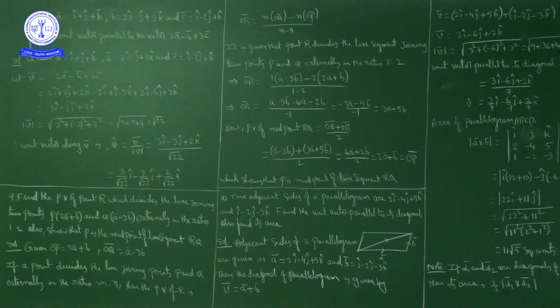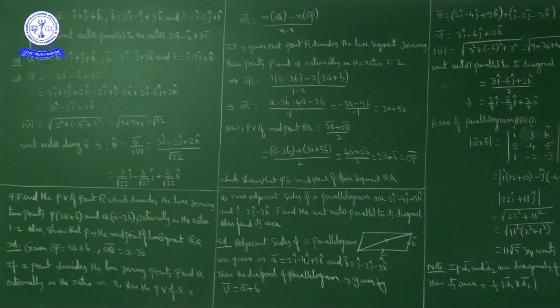Next, what else do we have to prove? We have to show that P is midpoint of line segment RQ. So the midpoint of line segment RQ is nothing but (OQ bar plus OR bar) by 2. OQ bar plus OR bar by 2 is 2A bar plus B bar, which is nothing but OP bar. So this shows that P is midpoint of line segment RQ. Next question.